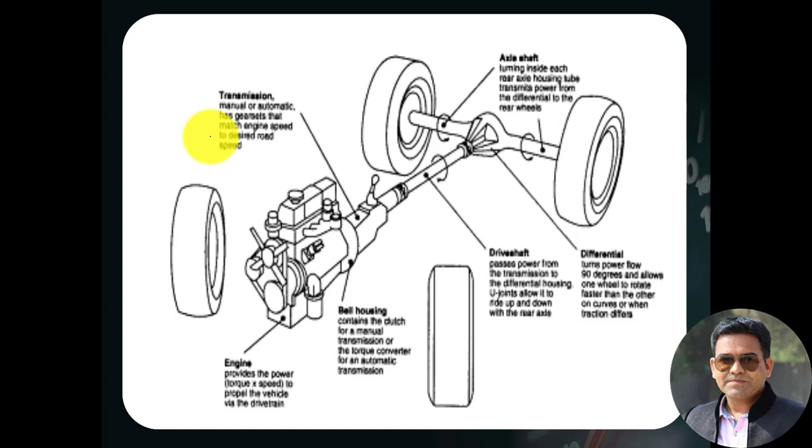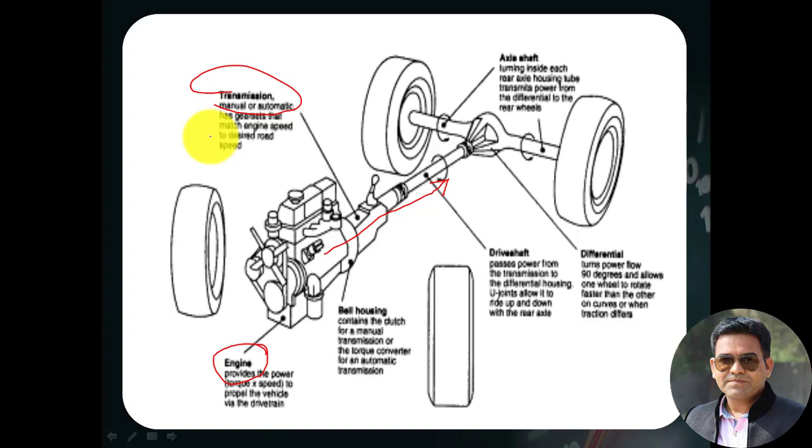This figure indicates a rear wheel drive vehicle, and the power is transmitted from the engine to the road wheels in this direction. First, our engine is the power producing element. Then we have a transmission case, inside which we have a number of gears rotating continuously.